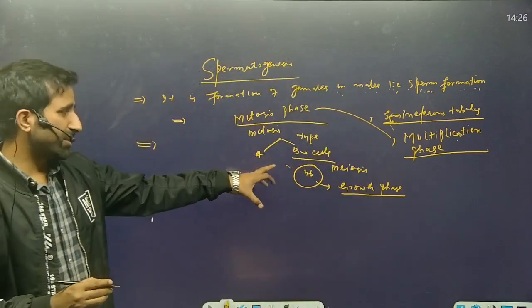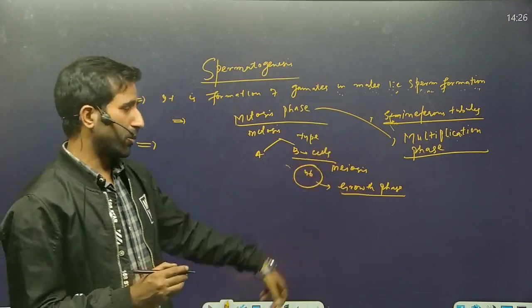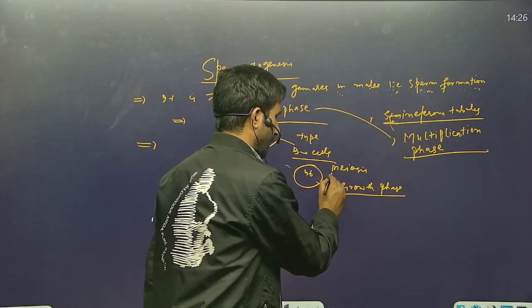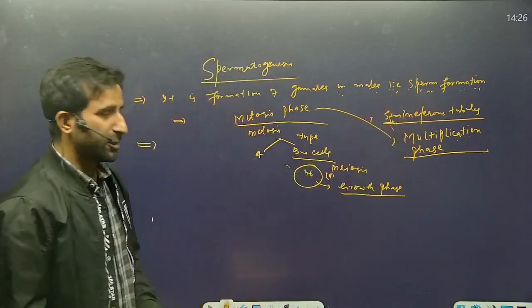Now these type B cells, which enter into the growth phase, will proceed to change into gametes.